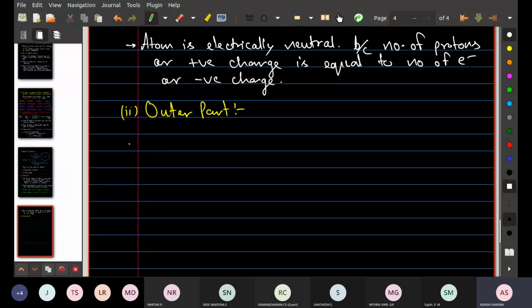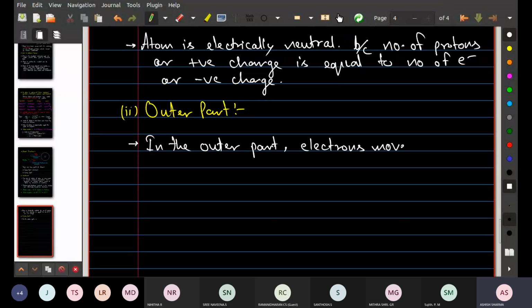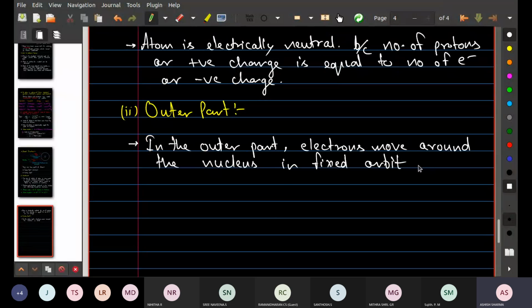Everybody just write this point in copy. In the outer part, electrons move around the nucleus in fixed orbit, and these orbits are called energy levels.